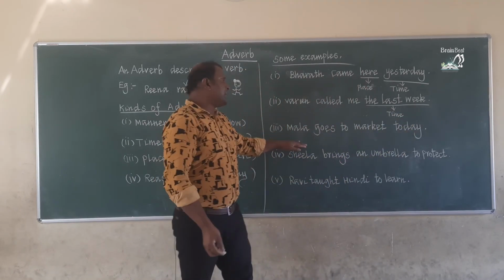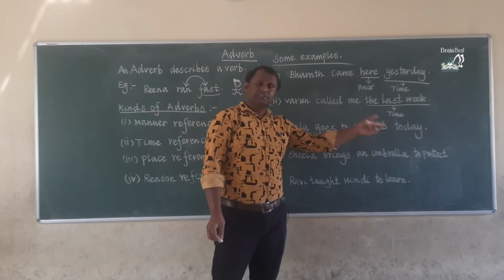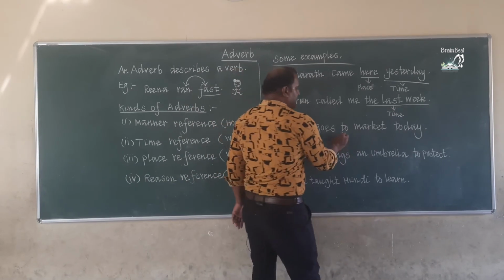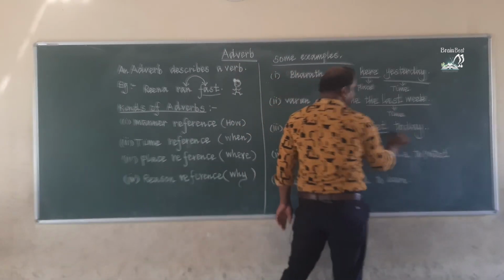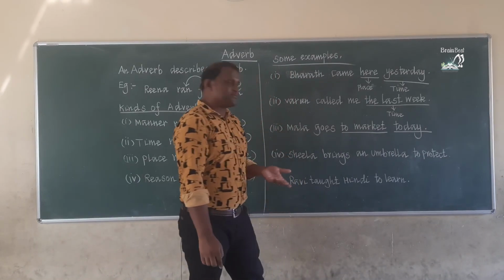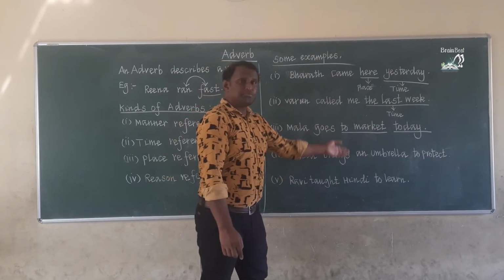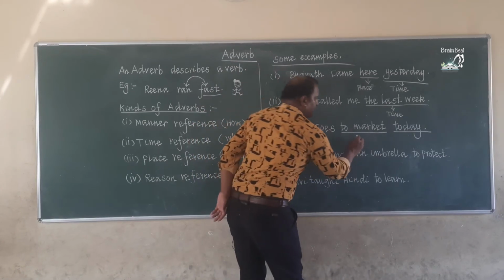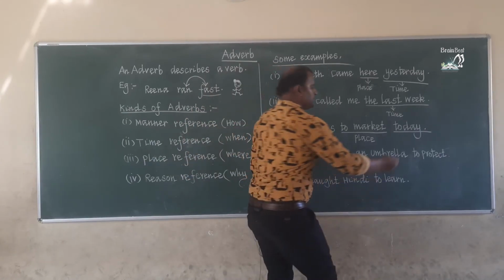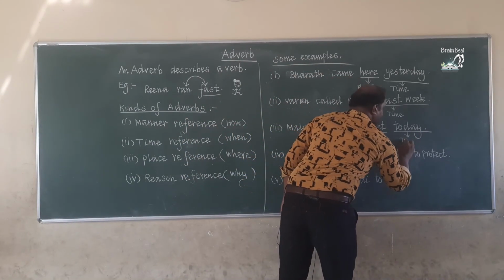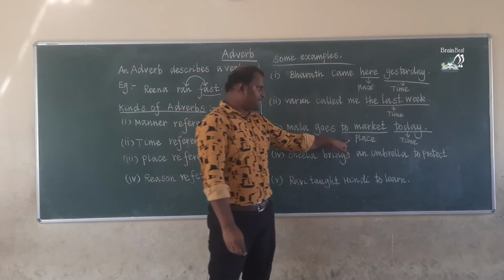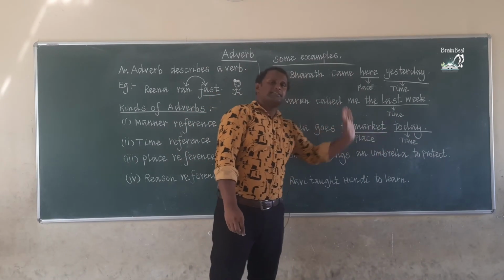Okay. Mala goes to market today. In this sentence, there are two adverbs: to market and today. Where does Mala go? To market. So this is a place reference. Today. When does Mala go? Today. So it's a time reference. How many adverbs are there? There are two. One is place reference and the second one is time reference.